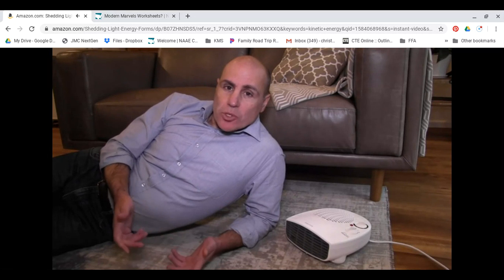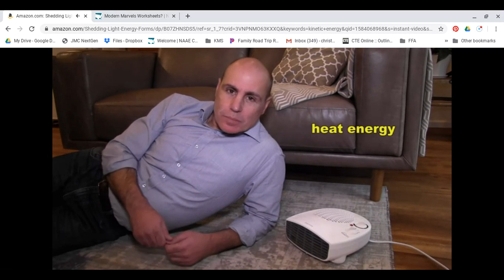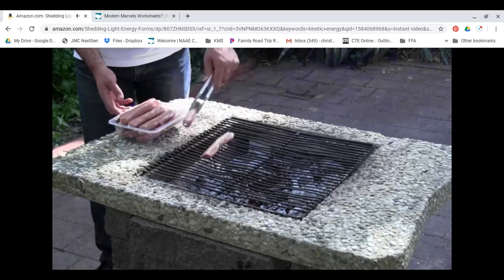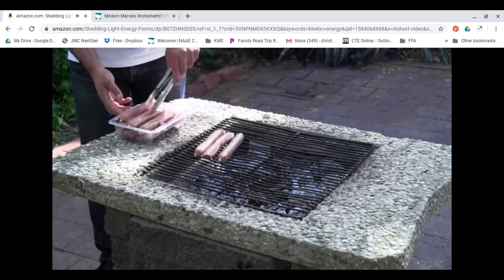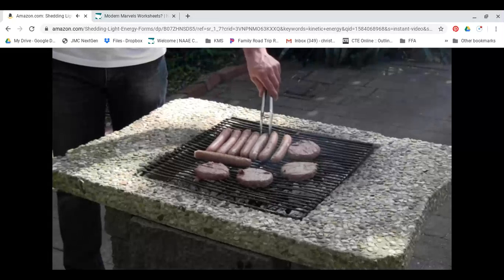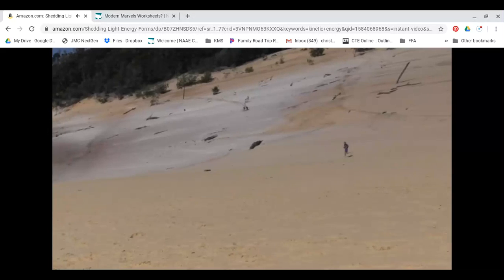Electric heaters, like this one, also need electrical energy to operate. Heaters produce what we call heat energy. Heat energy is the energy that transfers from a hot object to a cold object, which results in the cold object getting hotter.